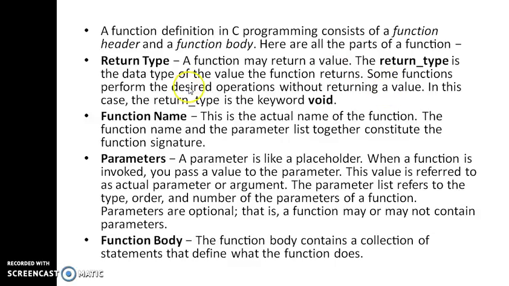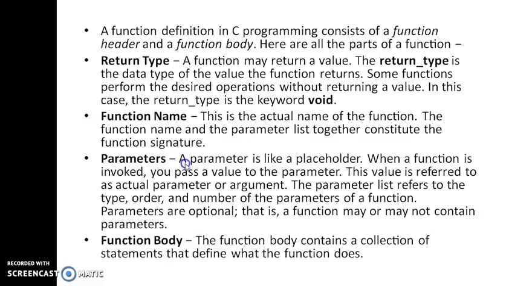Some functions perform the desired operations without returning a value. In this case, the return type is the keyword void. Void means it doesn't return any value. Next, function name. This is the actual name of the function. The function name and the parameter list together constitute the function signature.